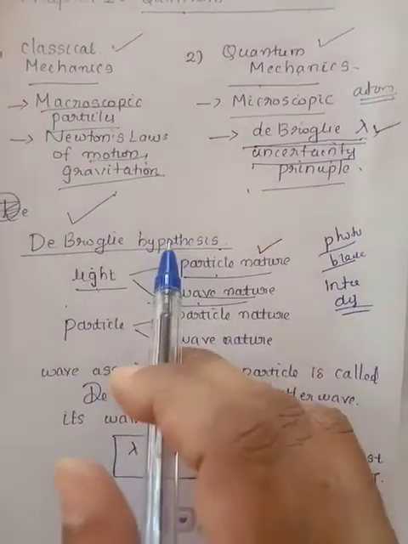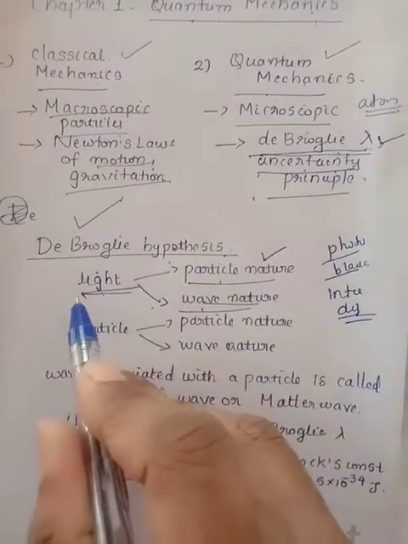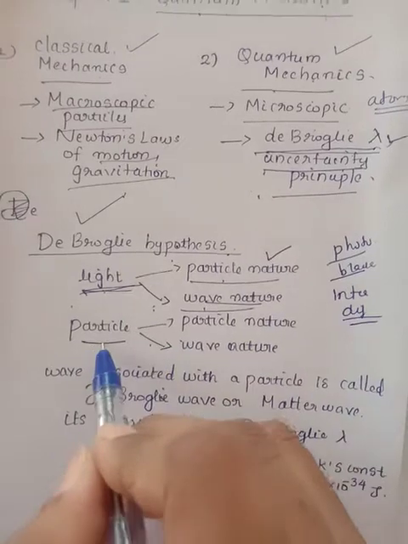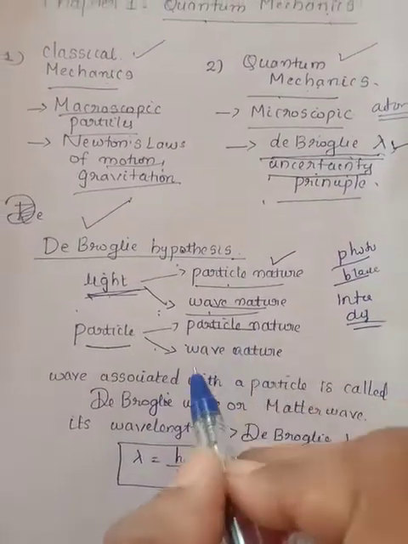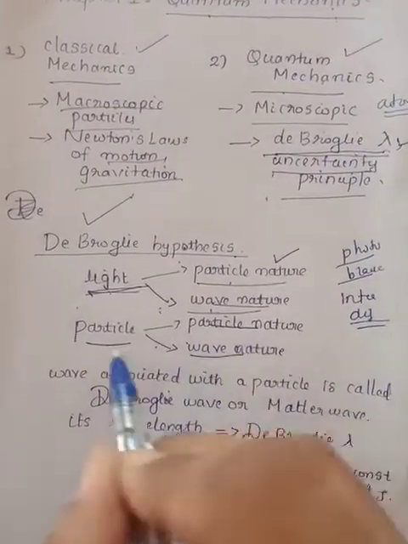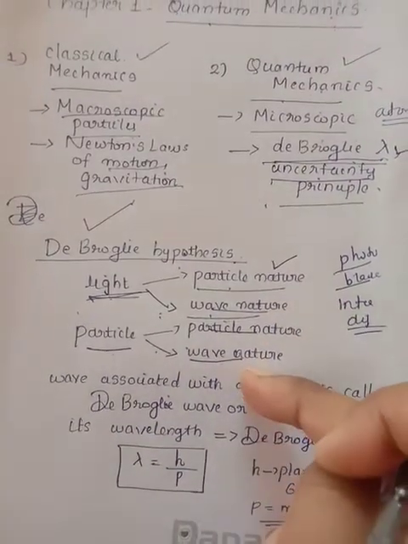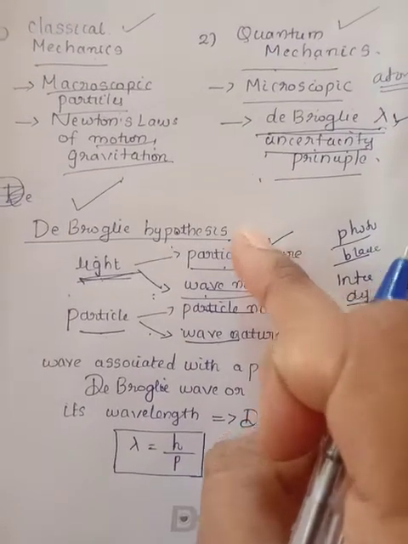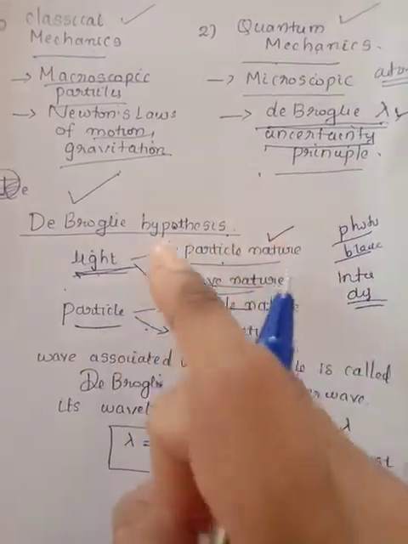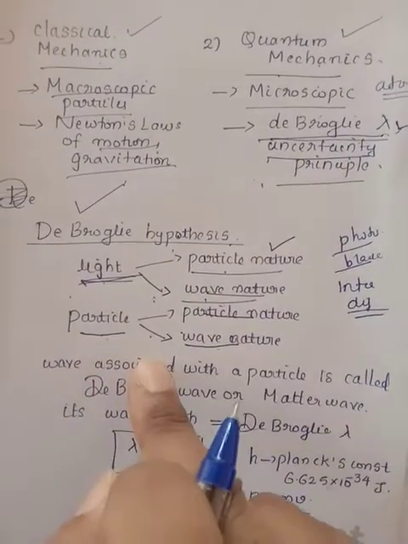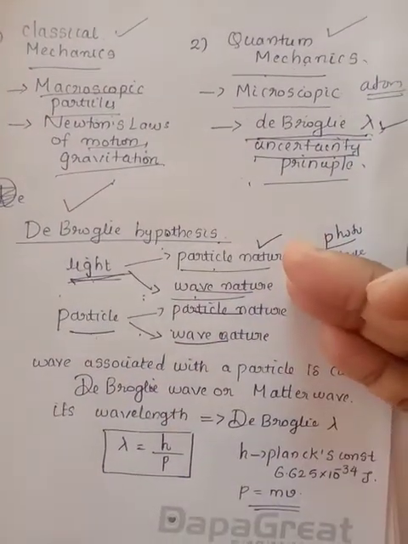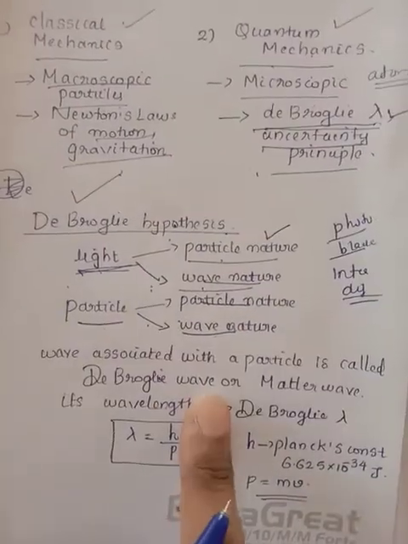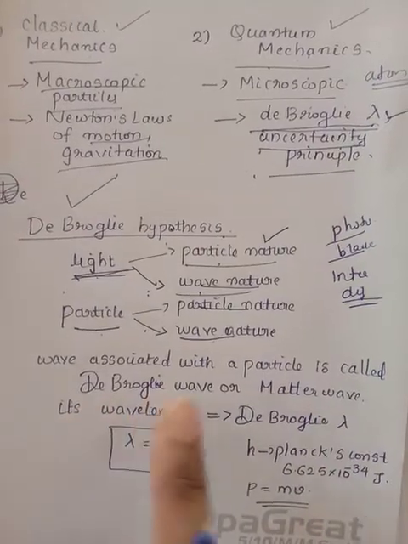So de Broglie suggested that like radiation, like this light wave, a particle also possesses dual nature. A particle will act as a particle, at the same time it can act as a wave. So it has dual nature, particle nature as well as wave nature. This concept is the de Broglie hypothesis. So how can we define this de Broglie hypothesis? Like radiation, a particle also possesses dual nature. A particle is a particle and at the same time it can act as a wave. So the wave associated with any particle is called de Broglie wave or matter wave.